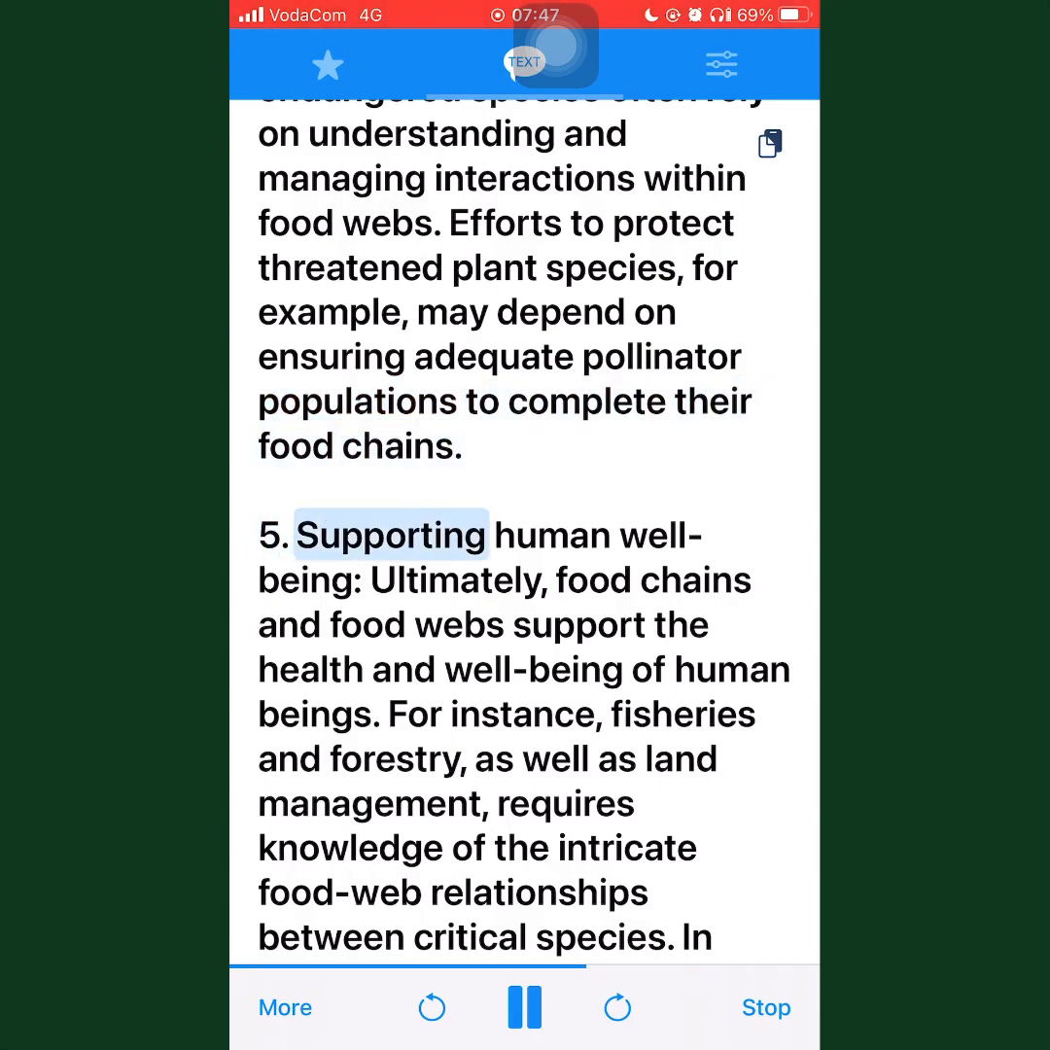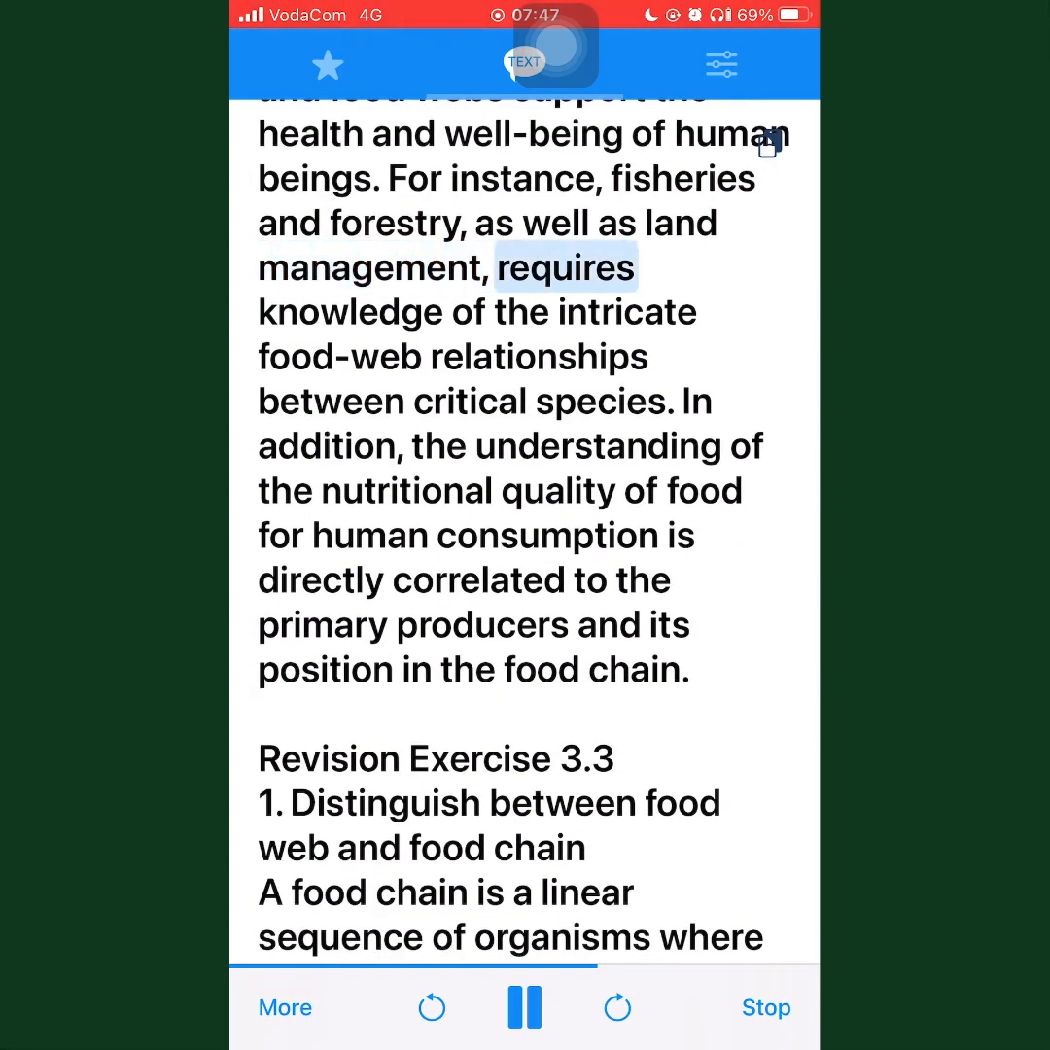5. Supporting human well-being. Ultimately, food chains and food webs support the health and well-being of human beings. For instance, fisheries and forestry, as well as land management, require knowledge of the intricate food web relationships between critical species. In addition, the understanding of the nutritional quality of food for human consumption is directly correlated to the primary producers and its position in the food chain.